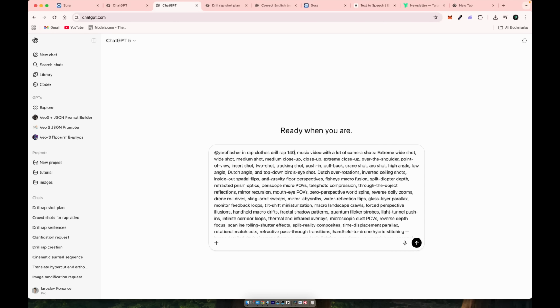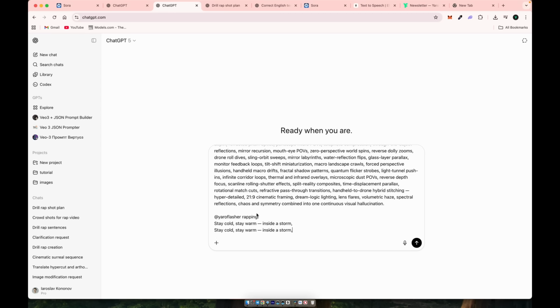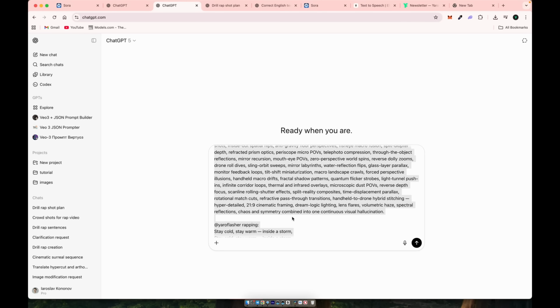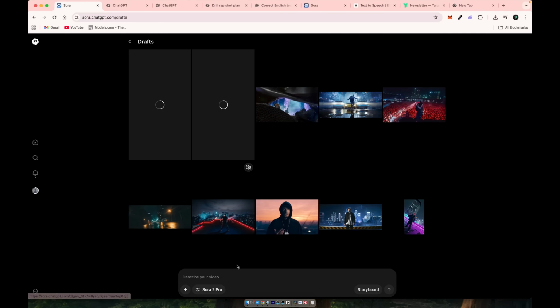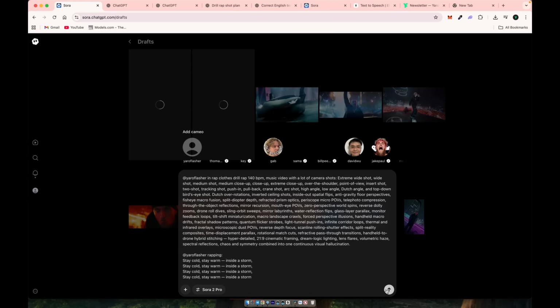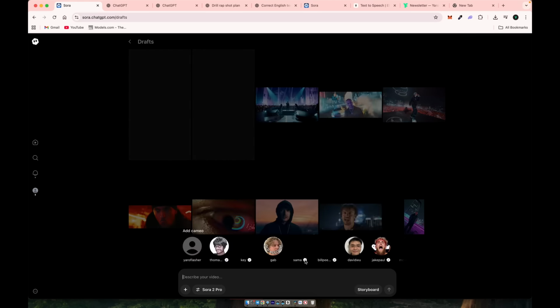Every song needs a hook. It's the part everyone remembers and keeps repeating, so it has to hit hard. I came up with this one. Stay cold, stay warm, inside a storm. We'll repeat it 4 times. That'll make it the most catchy part. This will be the chorus, and it should appear 2 to 3 times throughout the song. Let's see what you got.